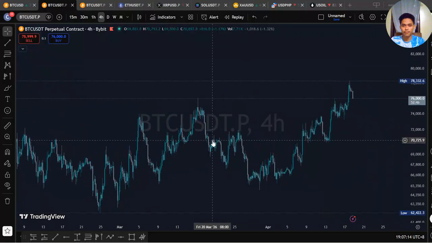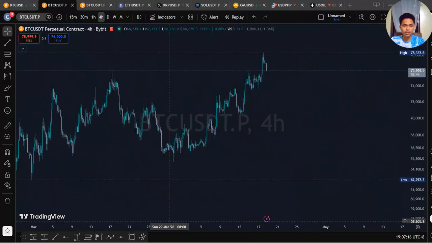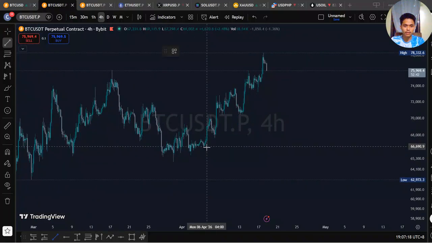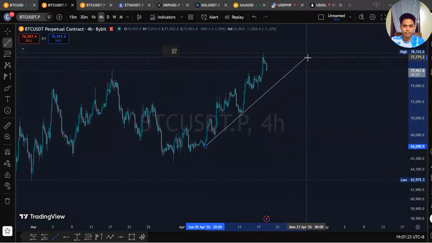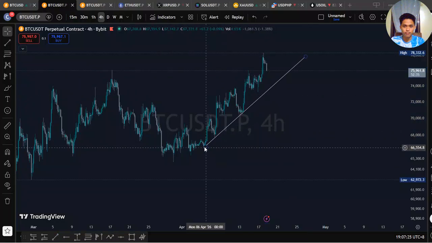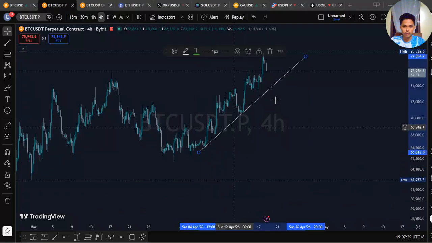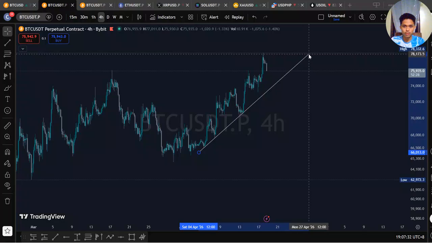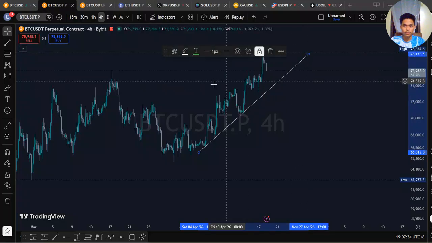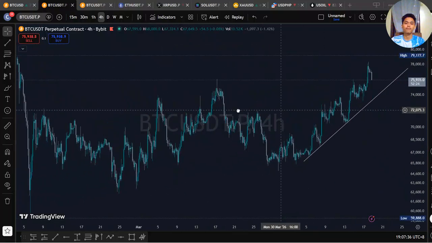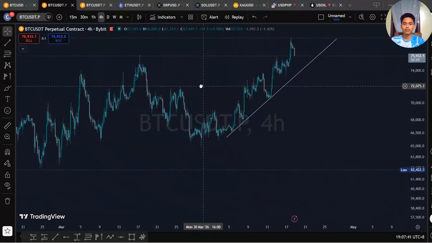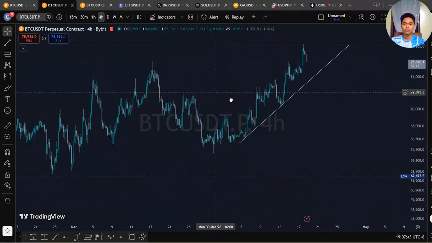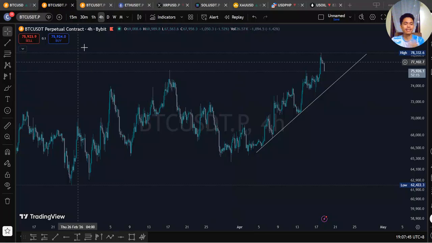Let's get this minor trend line, this will act as a support too. Yeah, I think that is the important one.